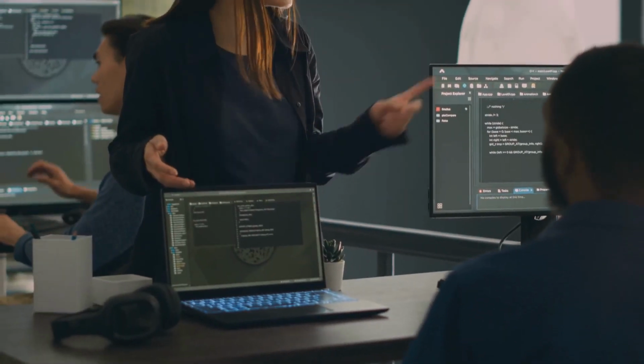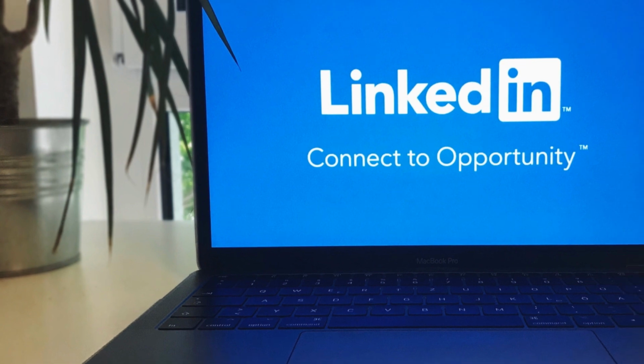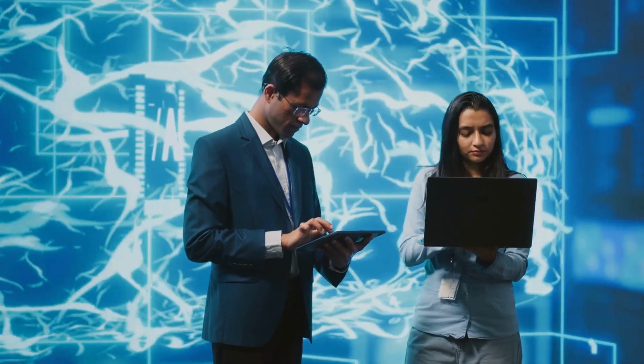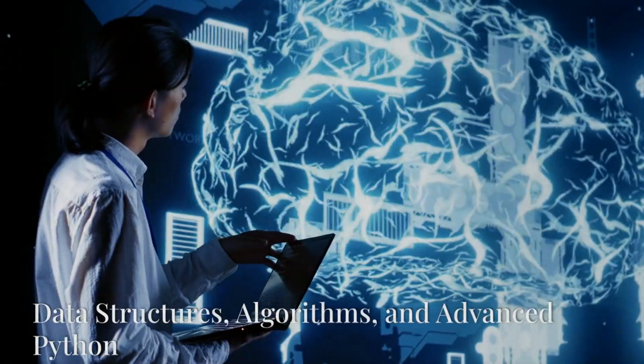Don't just watch. Code along with the videos and solve real-world problems. Create a polished LinkedIn profile. Start connecting with professionals in the AI field, sharing your progress, and engaging with relevant content.